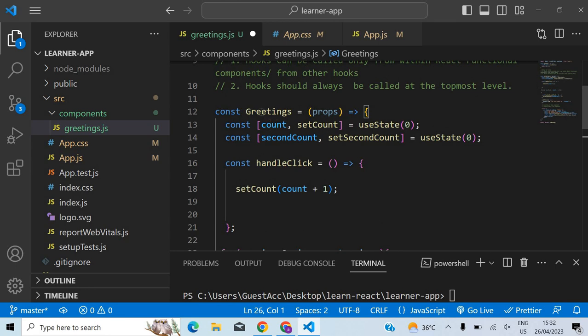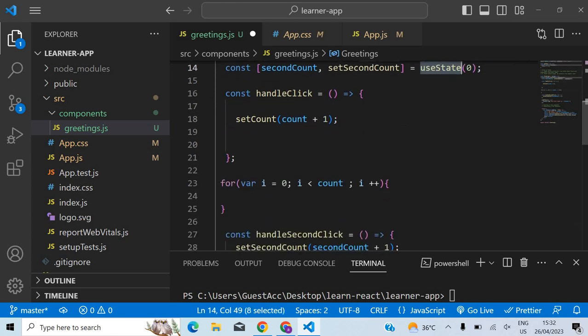For example, in this case, if the count changes, what happens? It will come and again execute line number 13. So this hook will be called once again actually, but the value won't be reset, but it will be called actually, right? Like we discussed yesterday. This hook will also be called actually. Likewise, every hook will be called.